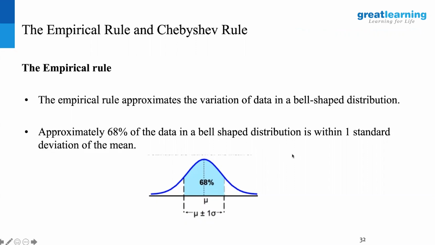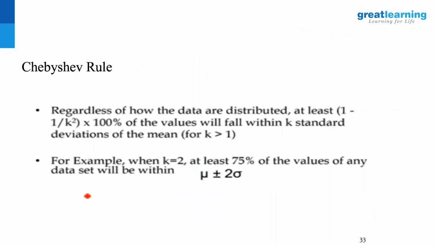And as I said, there are some distributions which are not bell shaped. You get a different type of distribution. Then you use this formula of (1 - 1/k²) × 100% to figure out how many deviations away from the central value the data is lying. So let's say you have 100 points in your data set, and within 1 standard deviation distance, k is equal to 1. 1 minus 1 by 1 is 0, into 100%. So all values lie in that range.